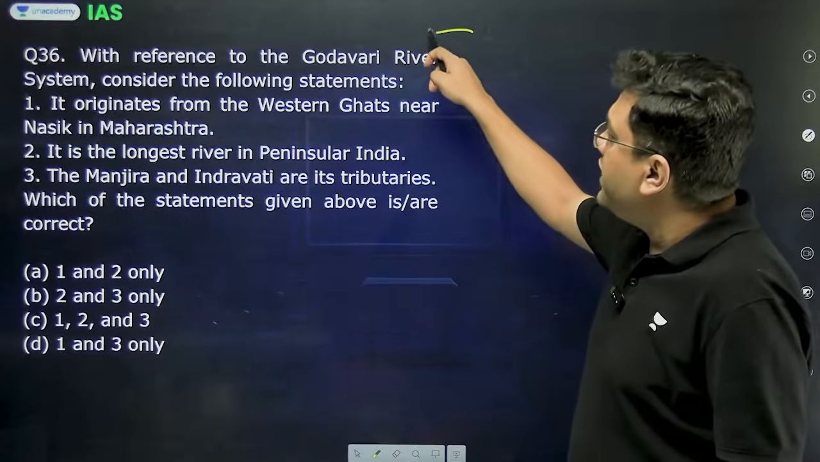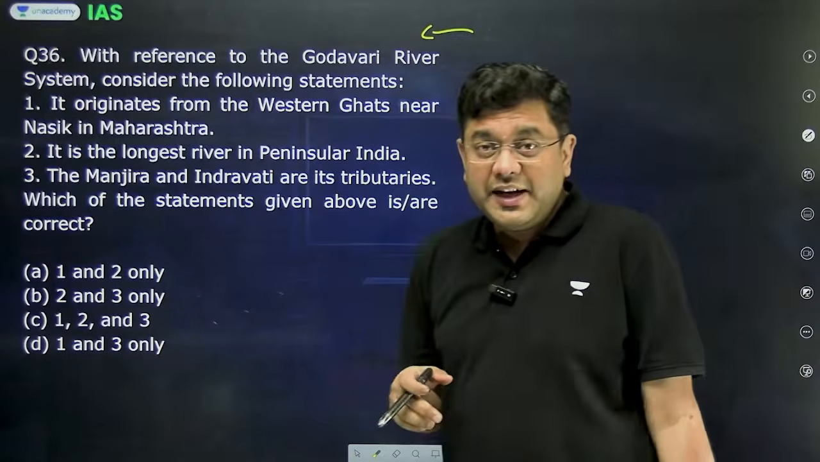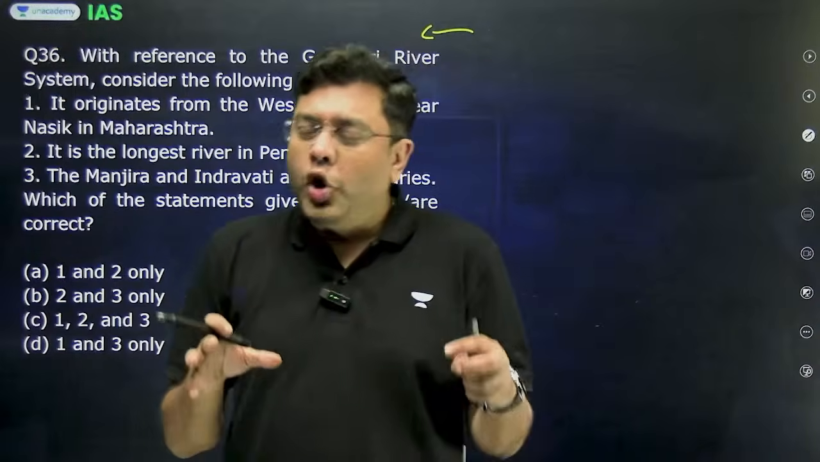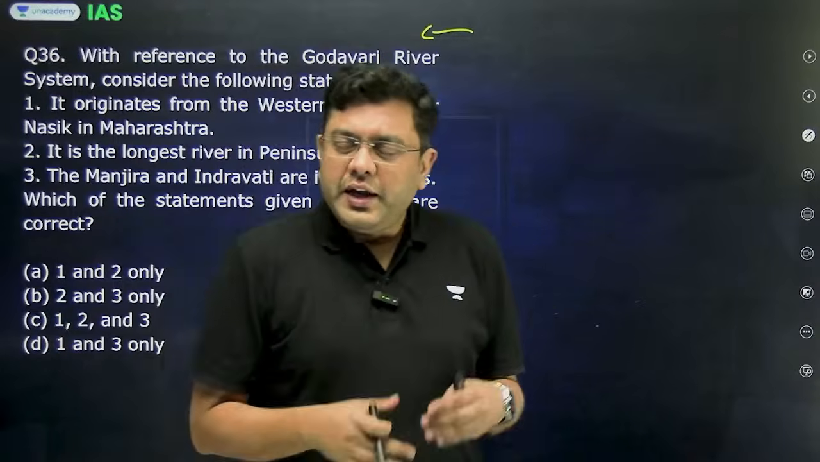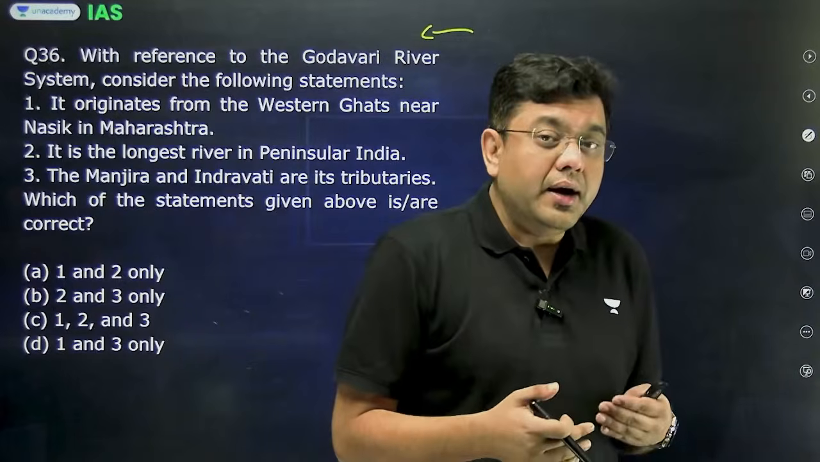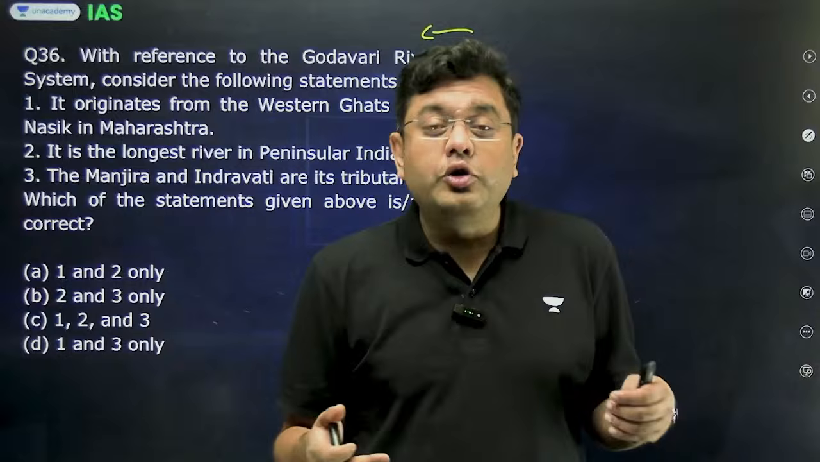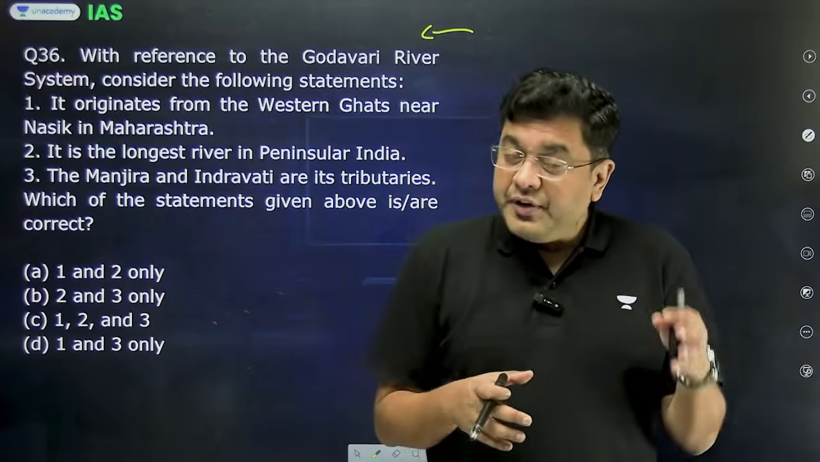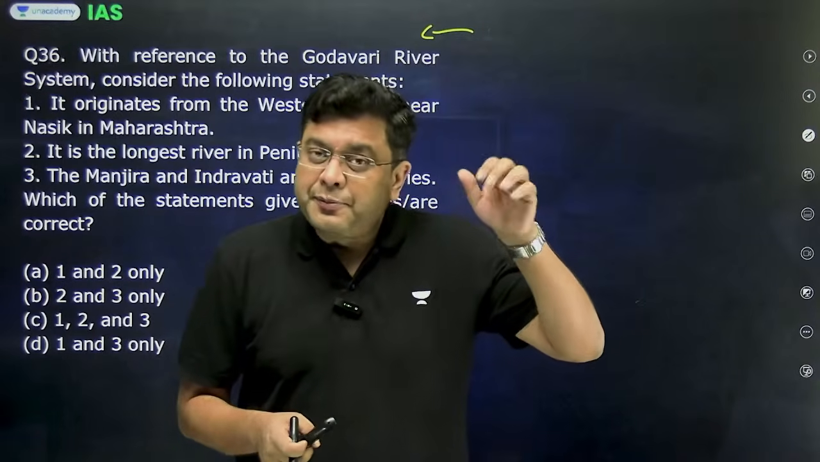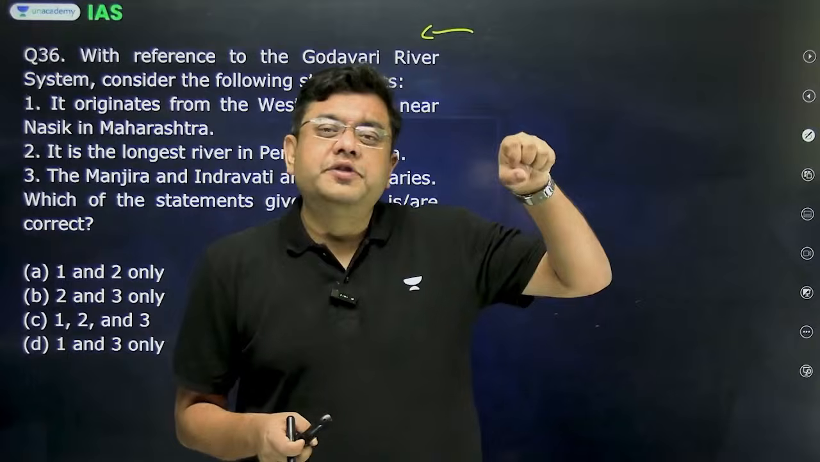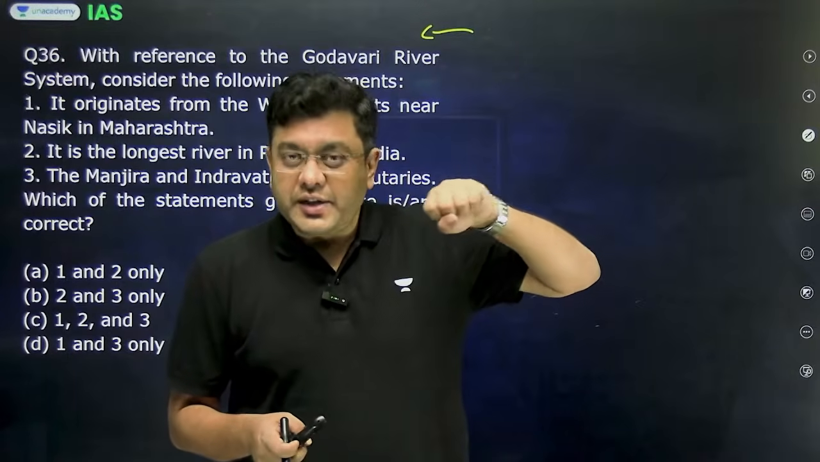With reference to Godavari river system, consider the following statements. Now, river Godavari, which is the longest river of peninsular plateau, is also referred to as Dakshin Ganga. Overall, with a length spanning close to around 1450 kilometers, river Godavari originates from the slopes of the Western Ghats in the region of Trimbakeshwar near the Nashik district.